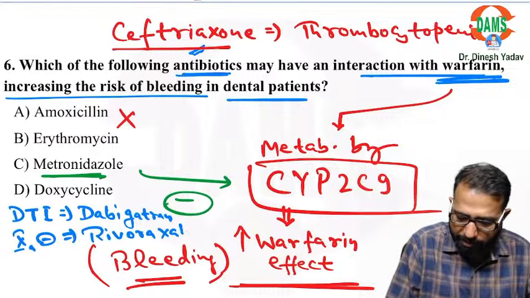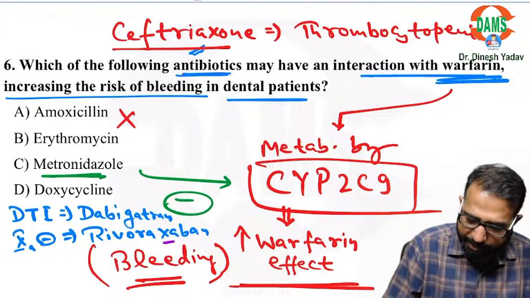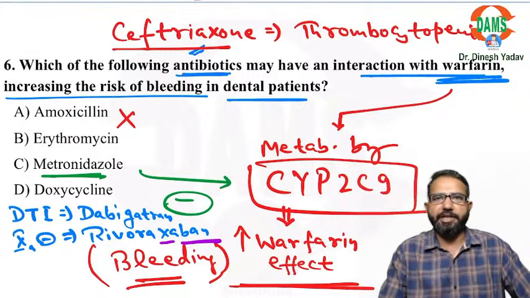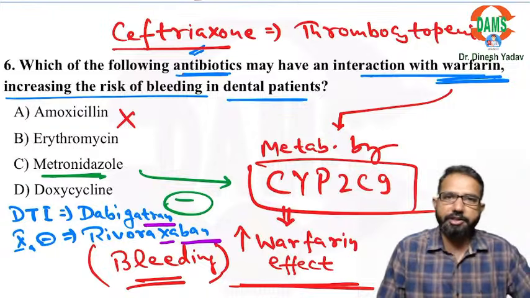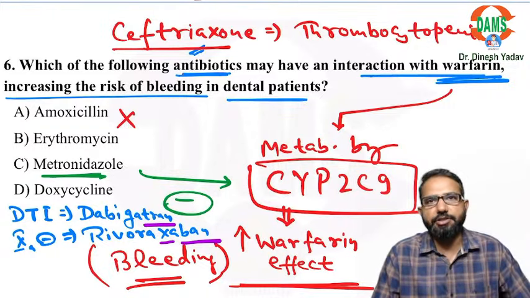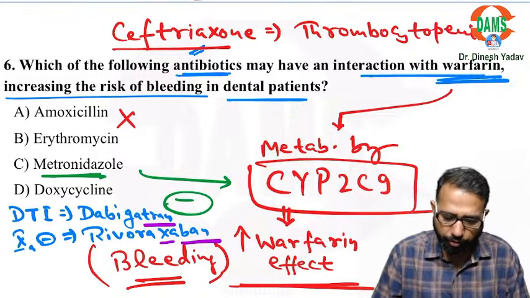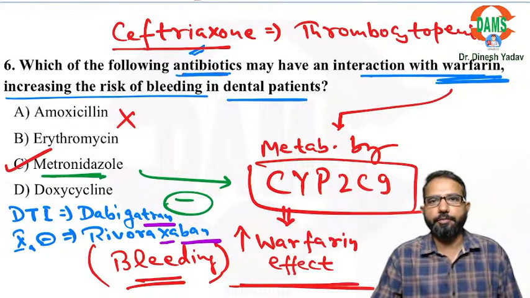So you can see in the suffix you can identify. See the name, xaban. All these drugs will have xaban. Xaban means 10th A. And tran or troban, these are thrombin antagonist or thrombin inhibitor. So these are DTIs, direct thrombin inhibitors. So don't forget this. So the correct answer in this is metronidazole with the warfarin.